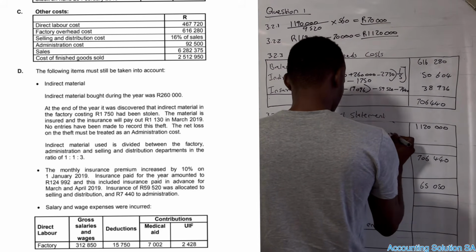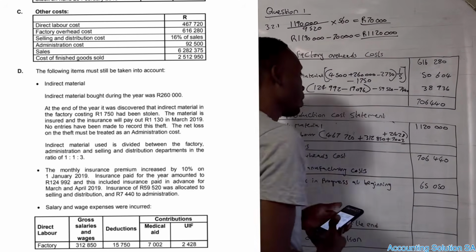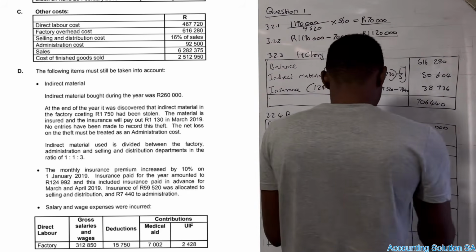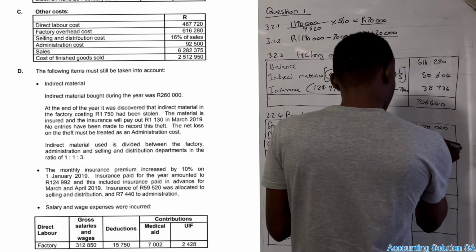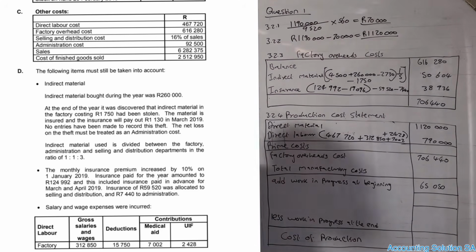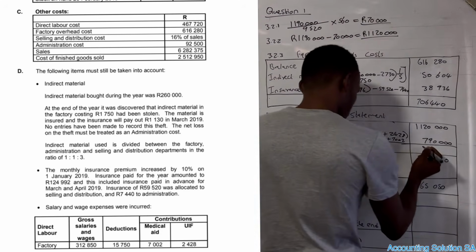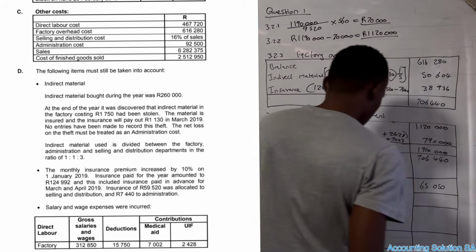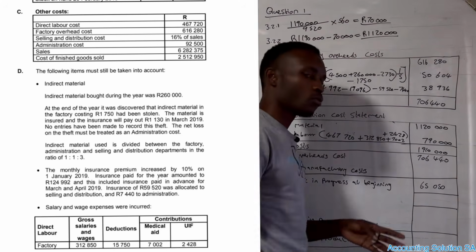Okay, it's gonna be 7,002 plus 2,428. You add a gross plus contribution under direct labor. Even indirect labor you do the same. Okay, then it will give you 790,000. So a prime cost, the next one, prime cost is like a total direct cost. These two you just add them together. This one plus this one, it will give you 1,910,000.